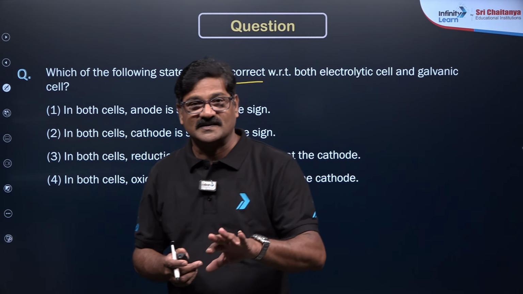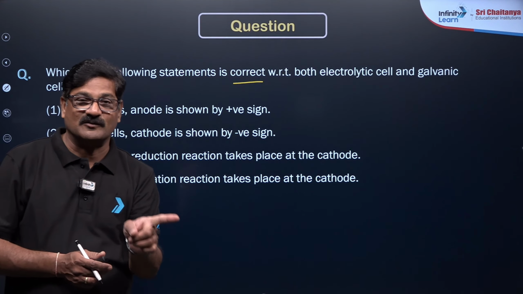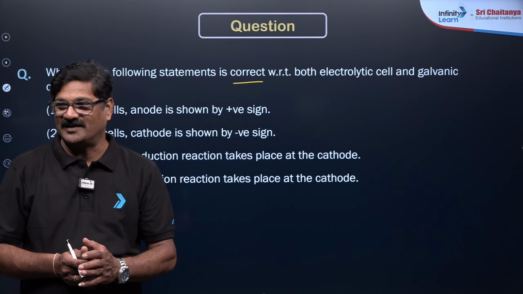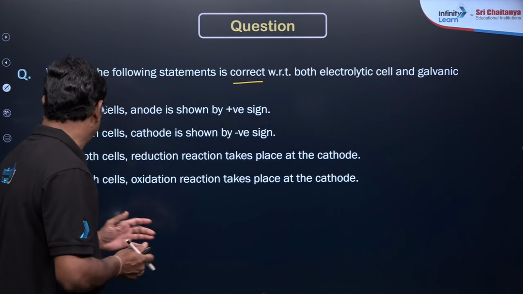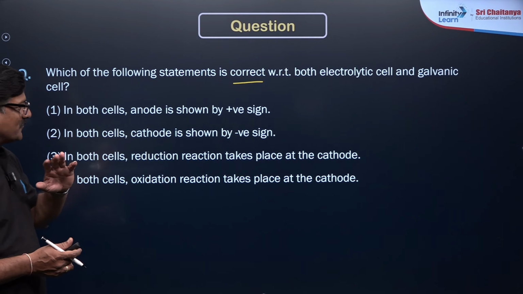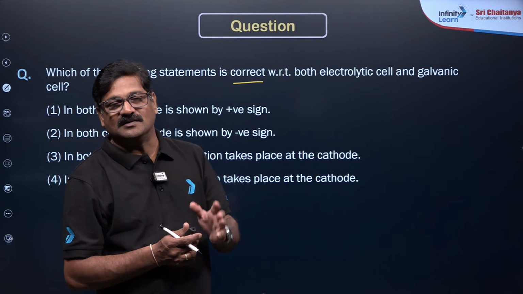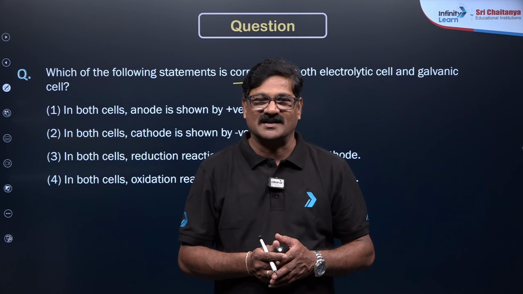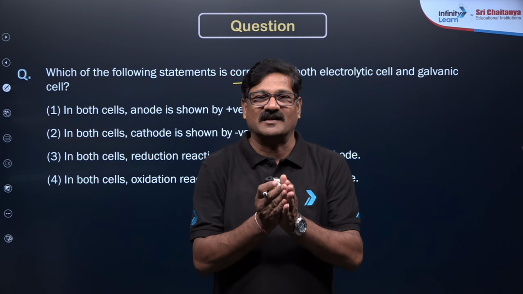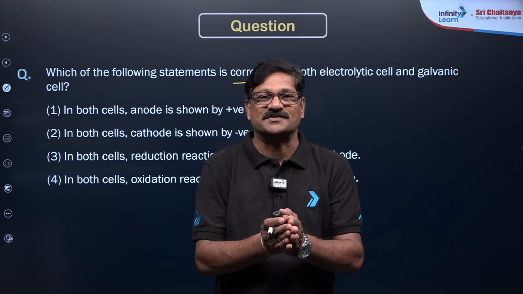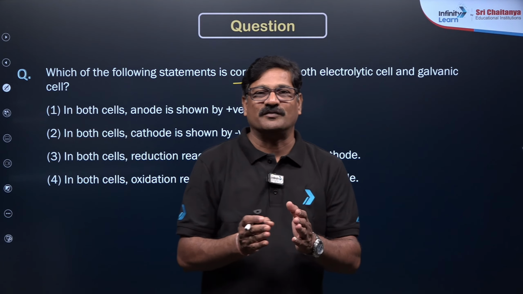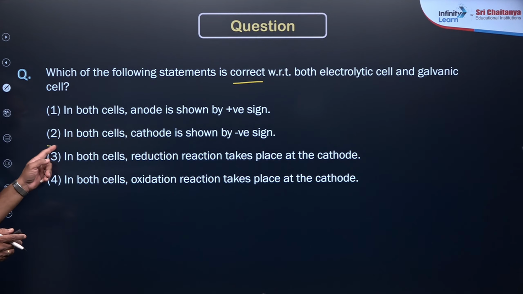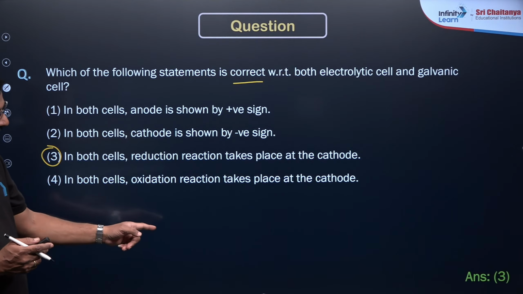In an electrolytic cell, electrical energy is converted into chemical energy. Delta G is non-spontaneous. In both cells, the electrode where reduction takes place is called the cathode, and the electrode where oxidation takes place is called the anode. So the answer for this question is option 3.